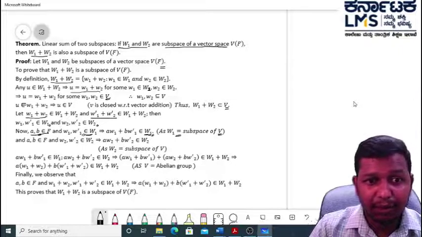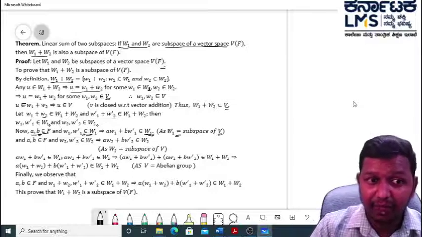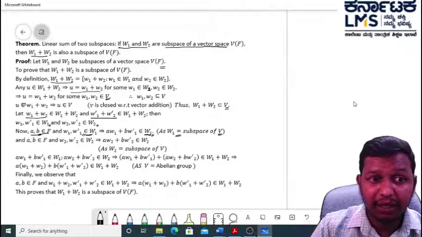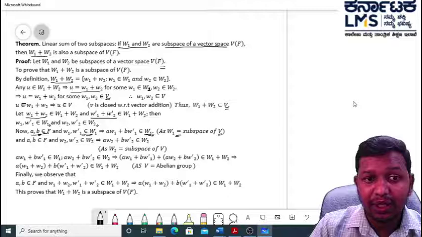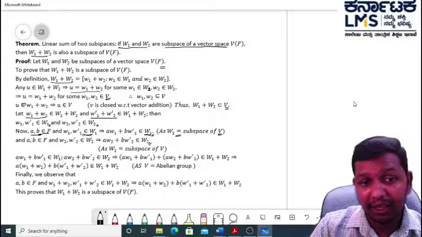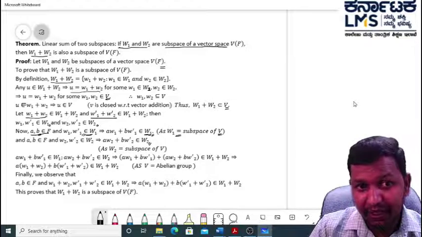Similarly, since W2 is a subspace of V, what we have is A, B belongs to F and W2, W2 dash belongs to capital W2, which implies that A W2 plus B W2 dash are the elements of capital W2.